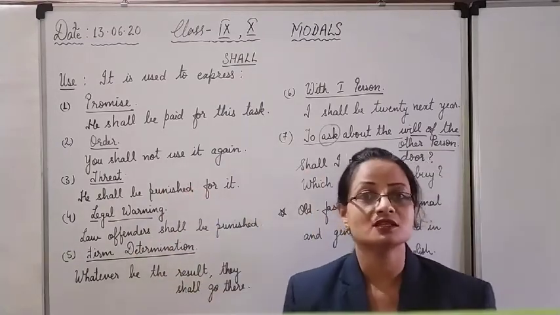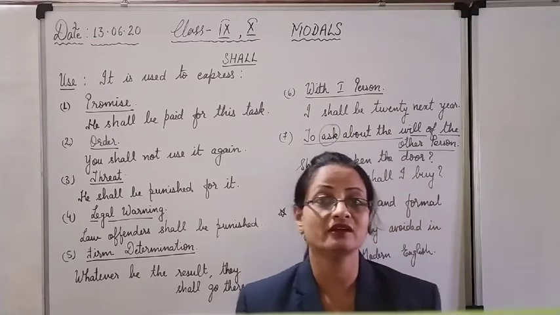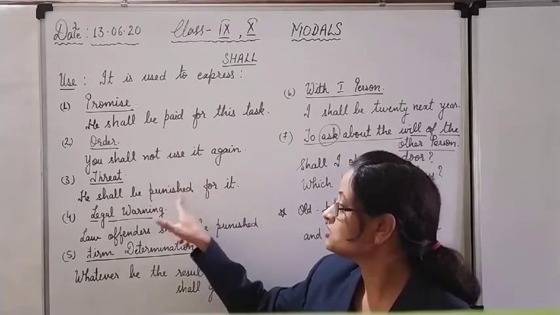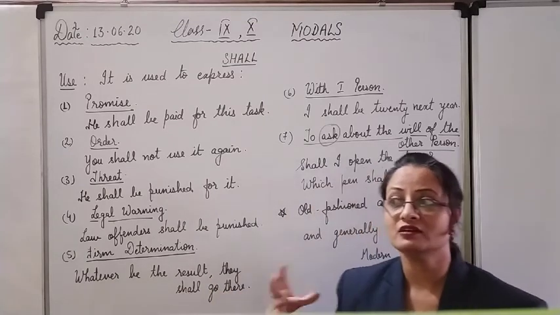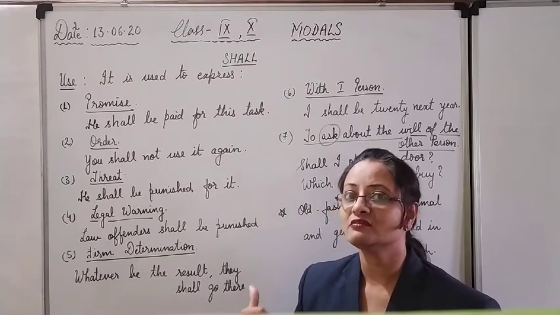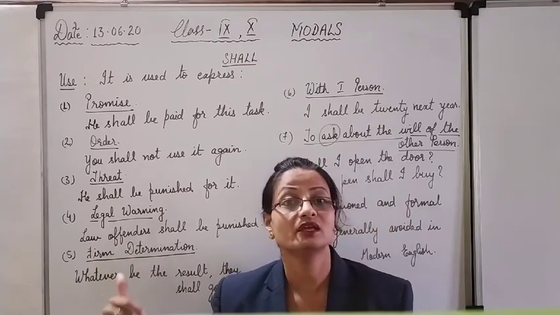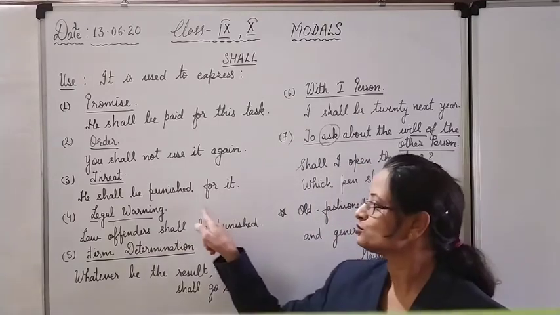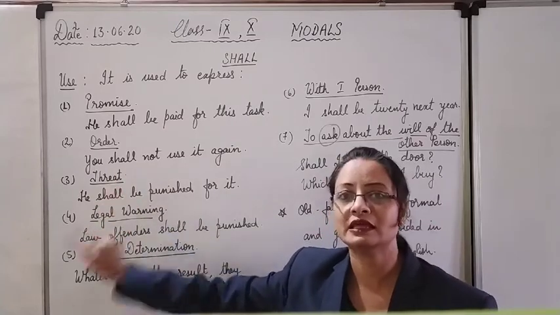For threat, we have seen the use of the modal will also. Threat is to terrify, to create a danger, a fear in somebody. He shall be punished for it. If we are creating a fear in his mind, maybe he is about to do something wrong, so a warning is given beforehand. A threat is created in his mind that he shall be punished if he does this task. So there is a threat, a fear. We will use shall with he.